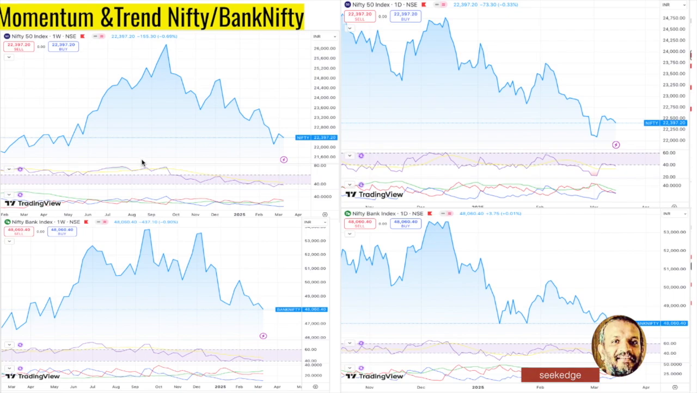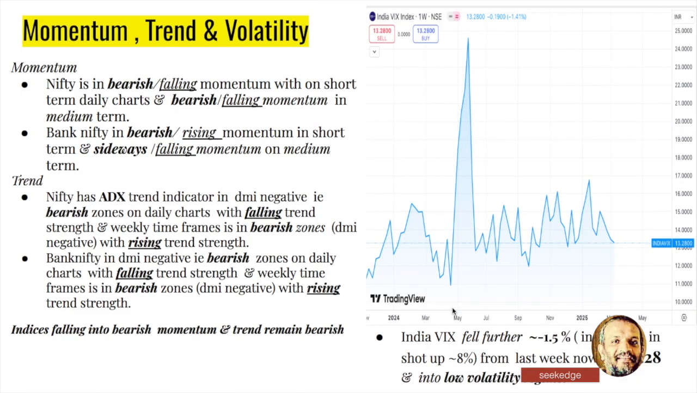Momentum and the trend indicators: we're using the RSI and the ADX for the trend. So RSI momentum, if you see, it is in the bearish zones for all except for the Nifty Banknifty, which on the medium term is about to fall down. Left side you see is medium term, right side is short term daily. Everything is bearish momentum except that, and Banknifty is about to fall into the bearish zones on the medium term and weekly charts. So bearish momentum all over more or less with respect to the RSI, and the trend remains bearish and is having rising strength also. So that's a summary of that.